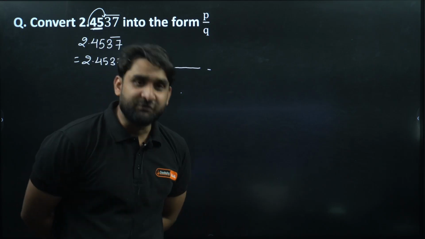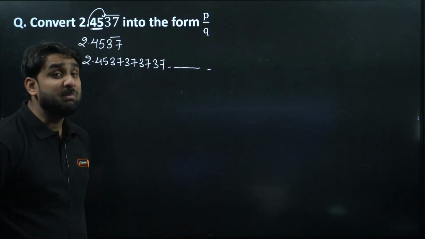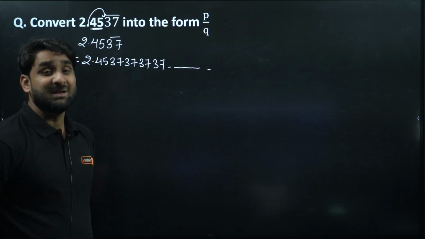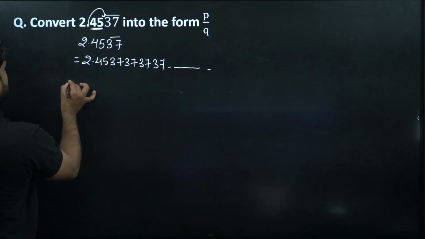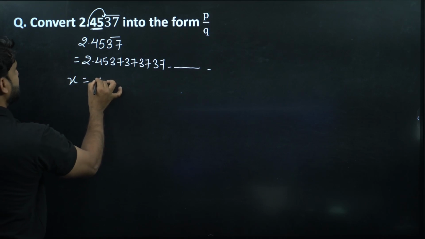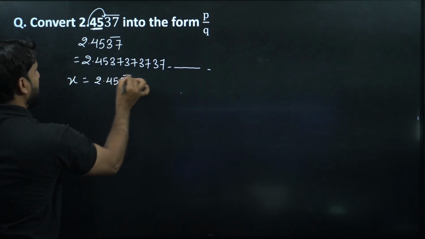If you are shifting the decimal by 2 positions, you have to multiply the number firstly by 100. So let's assume this is x, which is equal to 2.4537 bar.